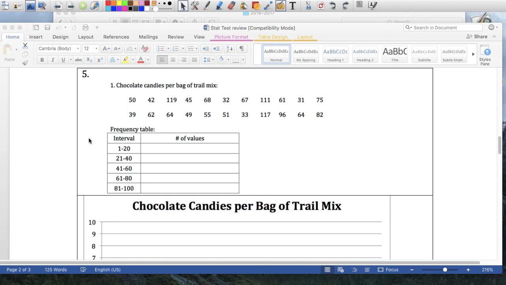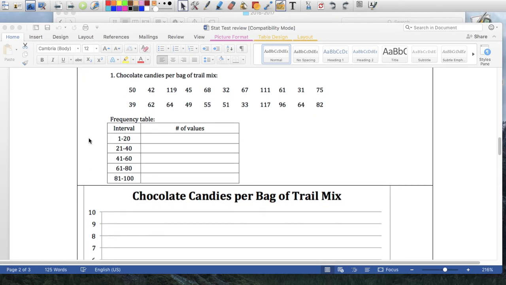So now I can do this because I have my values. We're going to do a histogram. Okay, so we first have to create an interval. And the interval is already created for you. Notice the spacing, it's 1 to 20, 21 to 40. So each interval contains the same amount of numbers. From 1 to 20, there were 0 values, so nothing there. From 21 to 40, there were 4.